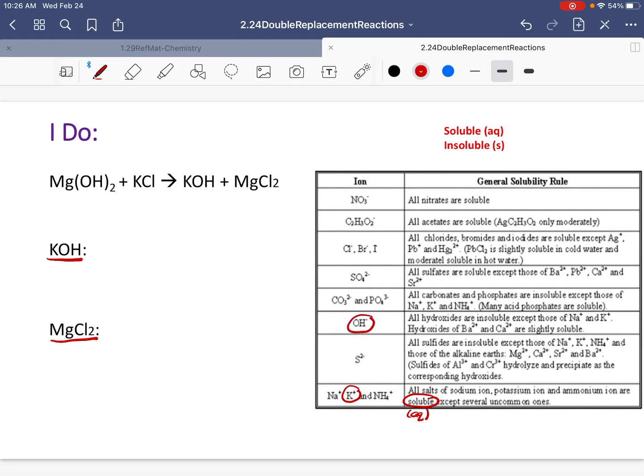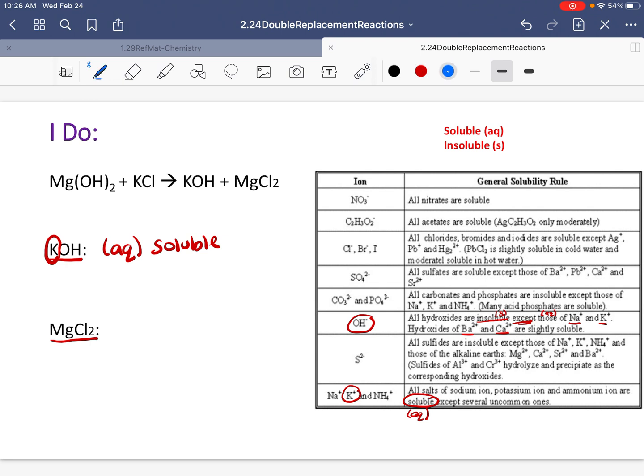I can also double check it with hydroxide. Hydroxides are insoluble. They are solids except. So remember, when it says except, it means it is going to switch over. Sodium, potassium, barium, and calcium. I am with potassium, so that automatically tells me this is soluble. This is going to be aqueous, and it is going to be soluble. It is an exception of hydroxide, and it also lists it down there. Sodium, potassium, and ammonium are soluble. They're aqueous. Let's look at magnesium chloride.